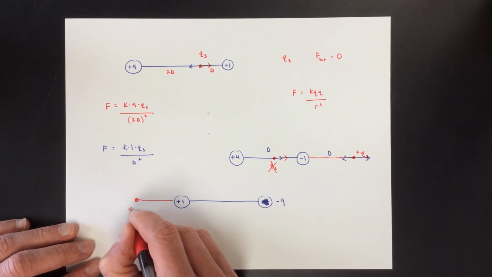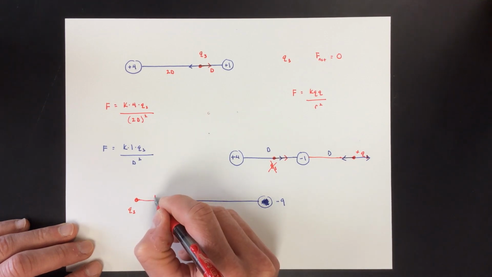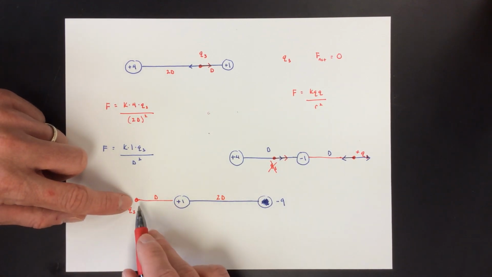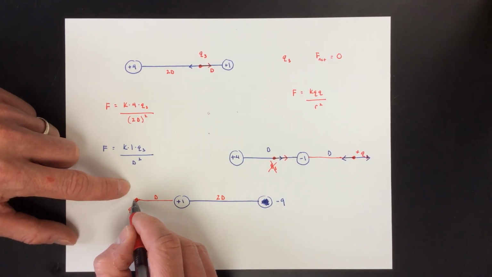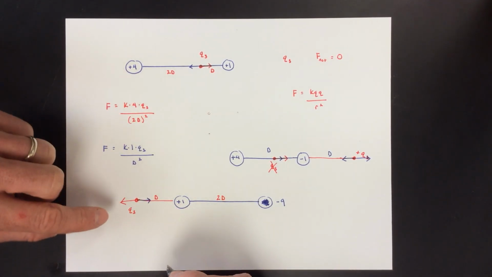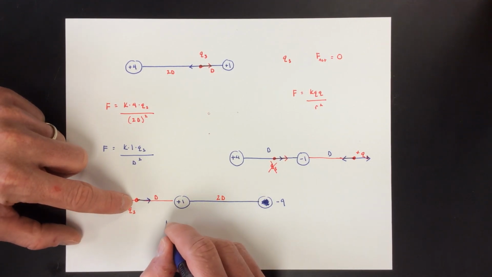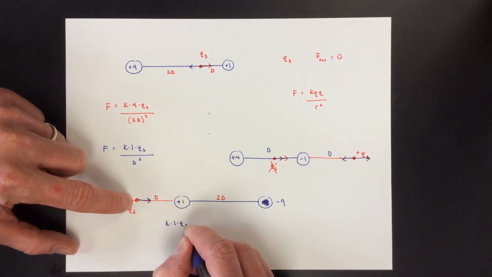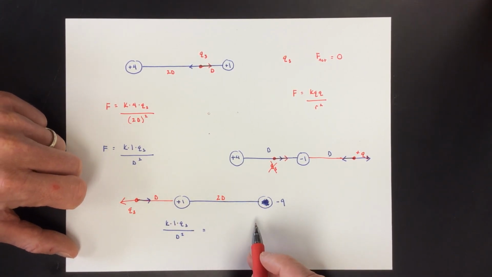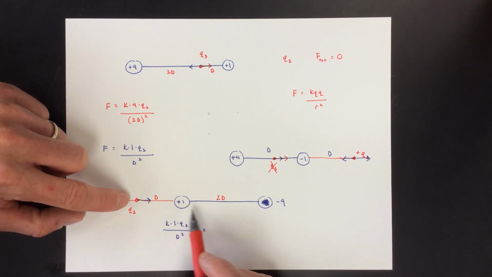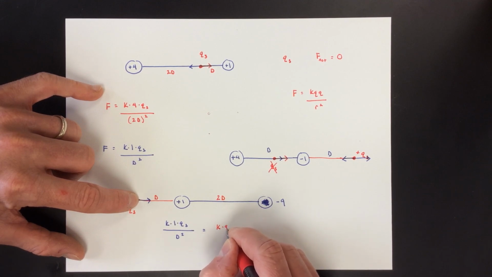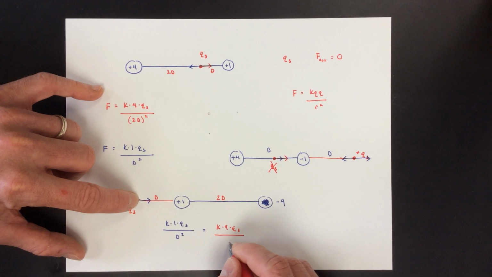It doesn't matter whether that Q3 is some positive or some negative. If this is a distance d, this needs to be 2d. And why? Think about it. This force, let's say this is a positive, this one's going to repel, and this blue would attract. And again, you want those equal to each other. So this red is k times 1 times Q3 over d squared. Or no, sorry, this was the red, and this is the attractive blue, k, and again, we want those magnitudes equal, times 9 times Q3 over what?